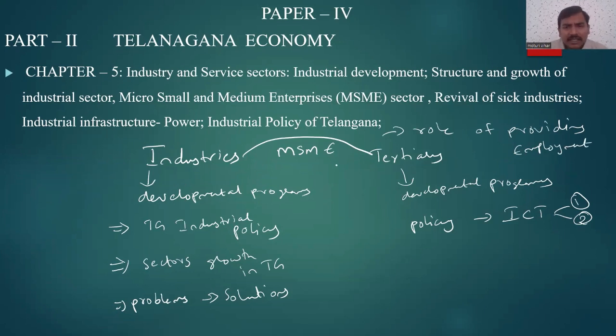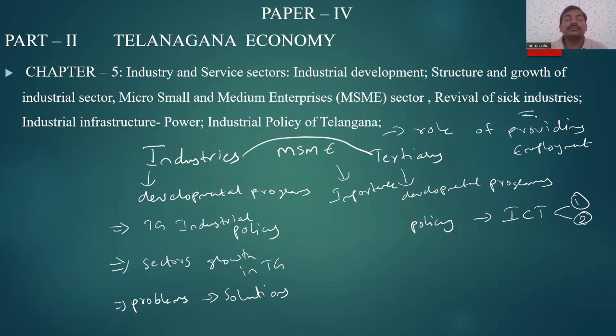Again, for MSMEs it is also the same. What are the developmental programs of the government? What is the importance of MSMEs? For example, many MSMEs went under losses during COVID-19. When they went under losses, how did the government cope up to help and revive them?